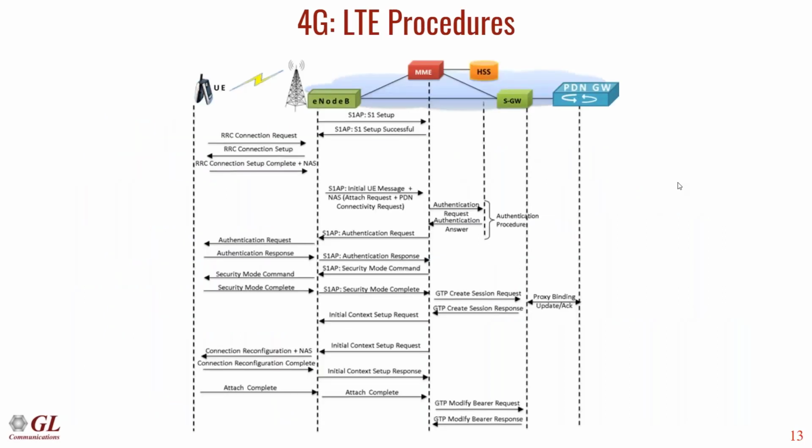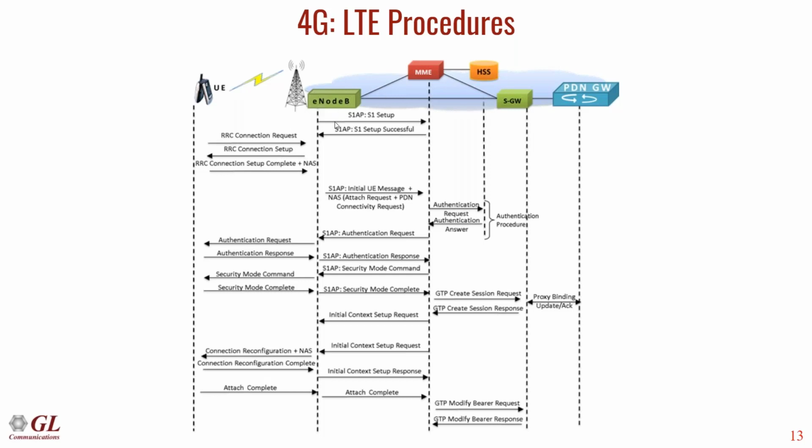Okay, so this picture here is basically showing you some of the procedures that happen when a mobile phone tries to attach to an LTE network. I'm not going to cover this in great detail here, as we're running a little short on time. But this is what happens when a UE tries to attach.